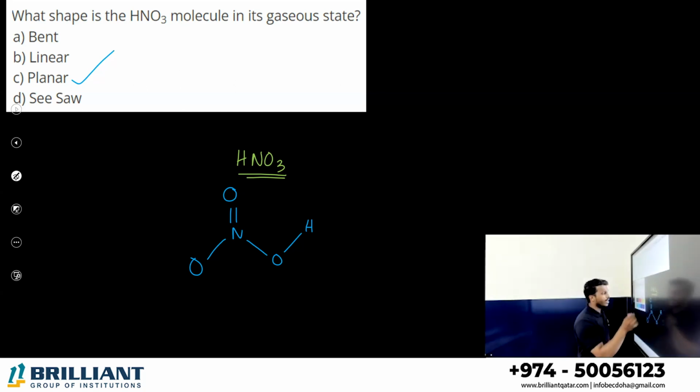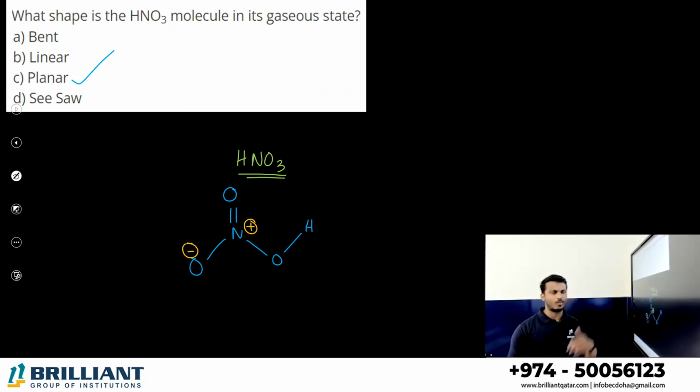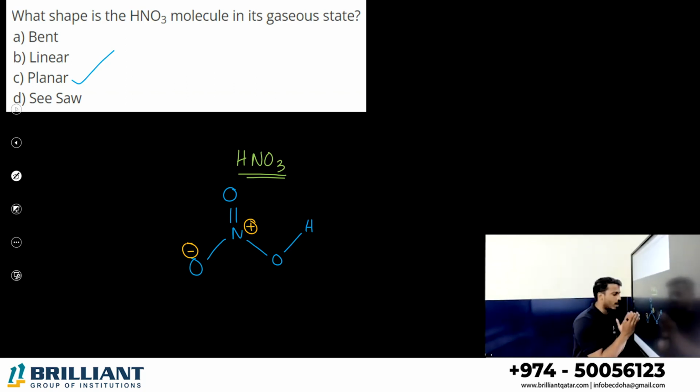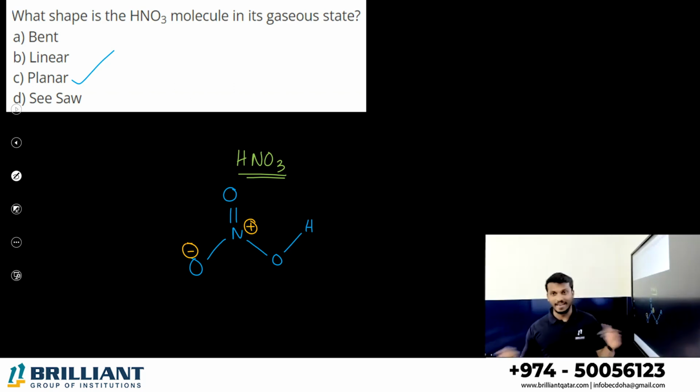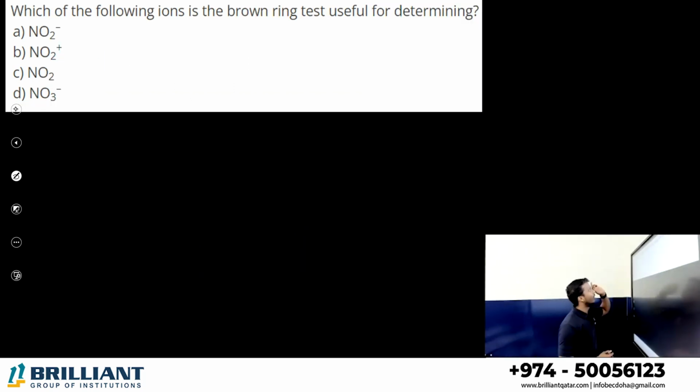In nitric acid, you know that the central nitrogen carries a positive charge, and the single bonded oxygen carries a negative charge. So electrically it's neutral, but still in HNO3 the formal charge on nitrogen is positive and on the single bonded oxygen is negative. Okay, let's go to the other one.